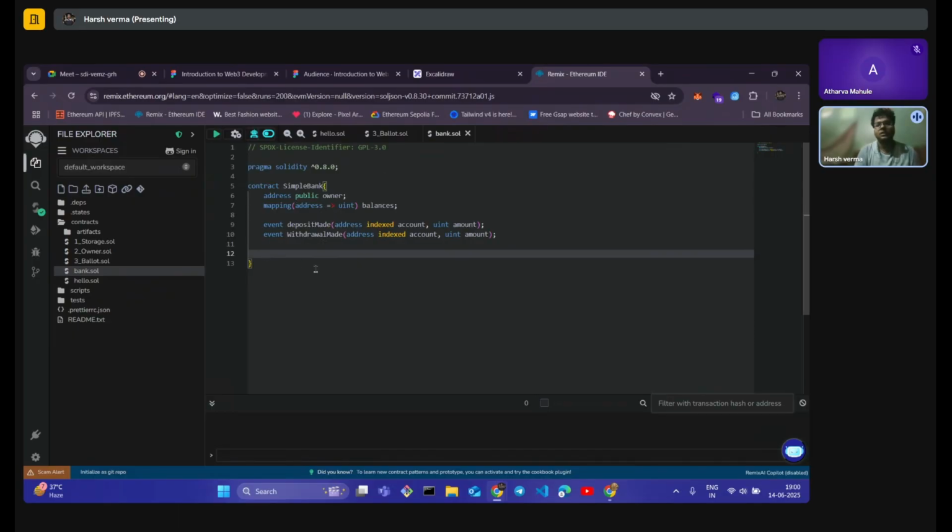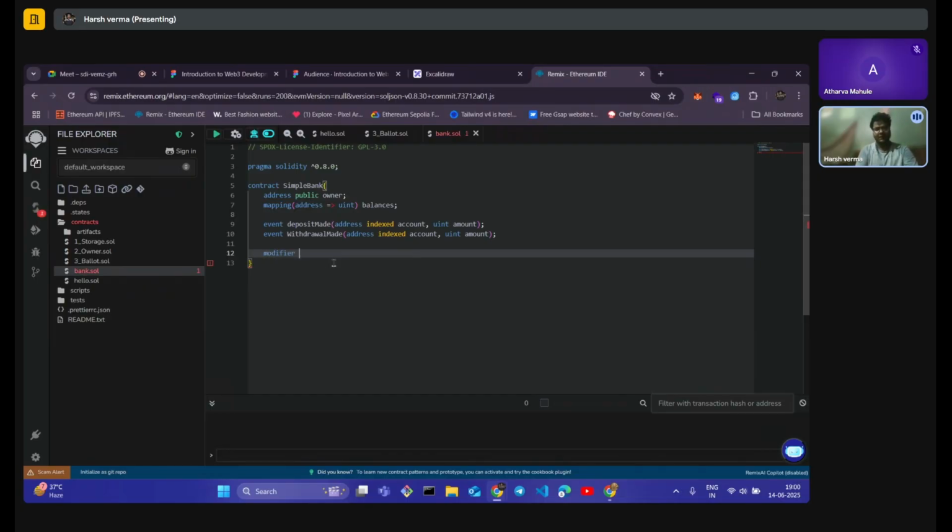Now, I see what's happening. And now let's think. We have create events. We have our variables. Now let's also create a modifier because we need that only the owner will be able to see the total bank balance. So we need to create a modifier as well.